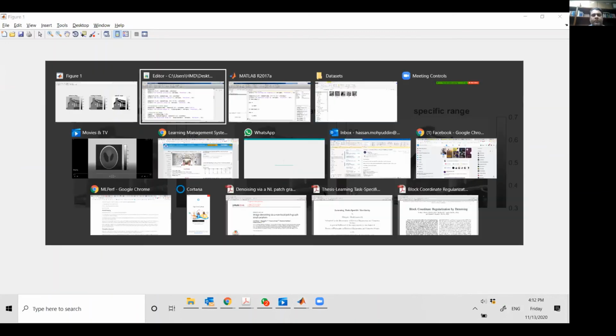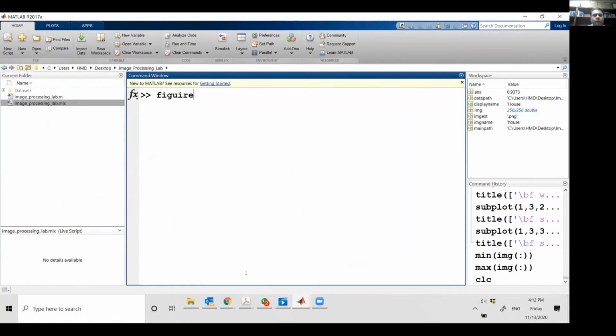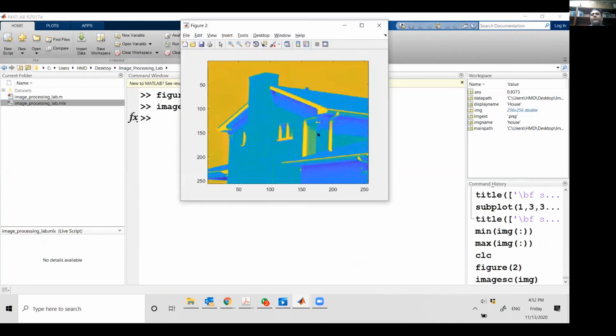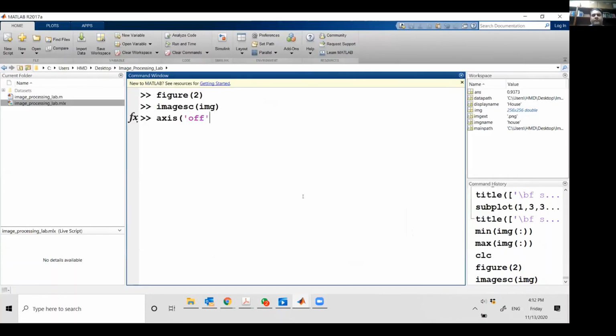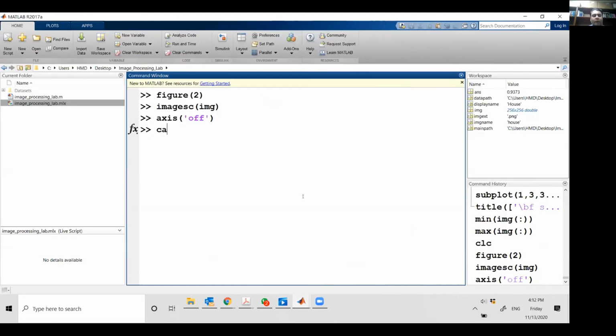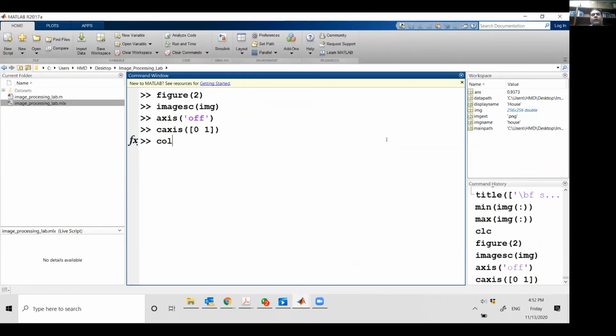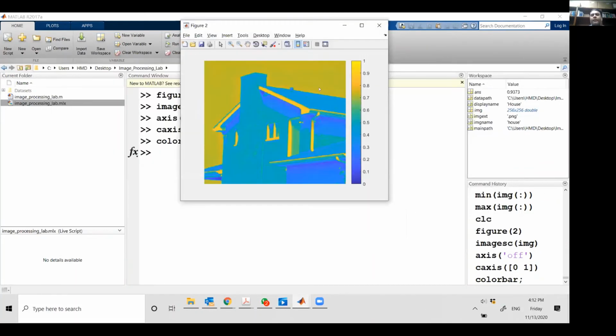कलर बार भी आ गया, और एक्सेस ऑफ में अब आपको जल्दी जल्दी ये चीजें बता देता हूँ। Again, it's pretty simple. So if I just now go to figure 2, for example, I create a new figure, I do image SC image. So clearly this is the colored image that you are seeing of the image that we have. आप ये axis देख रहे हैं. If I want to switch off this axis, I will say axis off. The axis is gone. Now if I just say कि इसको 0 और 1 के दरमियान कर दो, तो उसने इसको 0 और 1 के दरमियान कर दिया, पर कलर बार नहीं शो की। कलर बार शो करने के लिए I will actually call color bar here. So that's what we have.